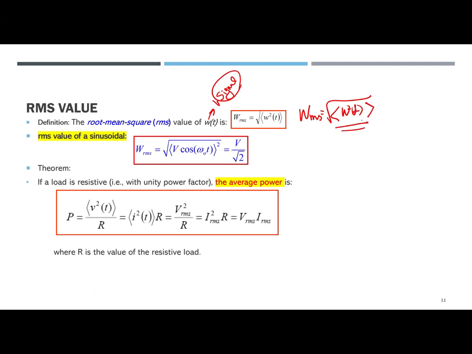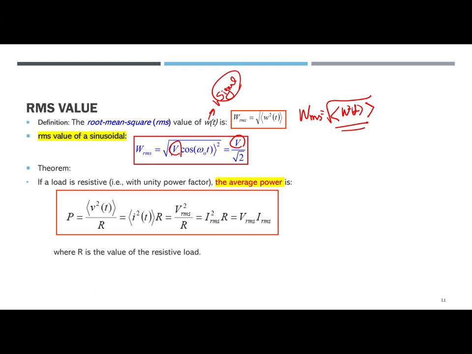For example, the RMS value of a sinusoidal waveform, V cosine of omega sub 0 t, is equal to V over root 2, where V is the peak voltage. I'm going to show you the derivation later, but here it is just the definition to make it clear.